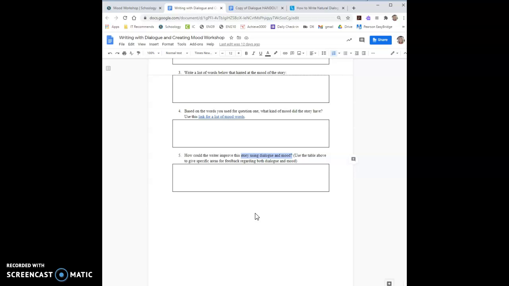So instead of saying he went to the store, or he went across the room, or he went to the garbage can, if you can use a verb that better describes how he did that action. He quickly rode his bike to the store. Riding a bike is a cooler verb, right? Because it clarifies how he did it. He trudged to the garbage cans. That shows that he's reluctant. He's not excited about it. He danced across the room. Shows a happy and excited mood. So keep those things in mind as you are answering number 5. That will really help you and them.